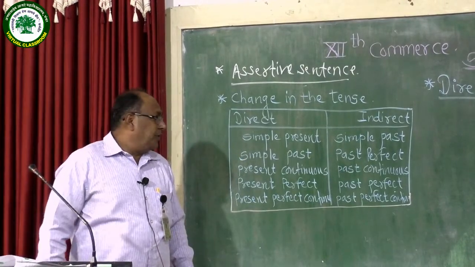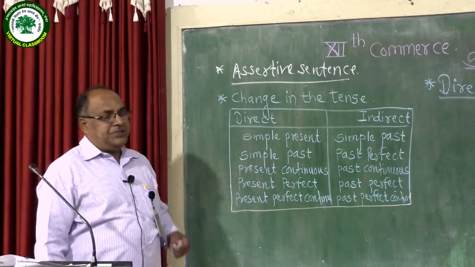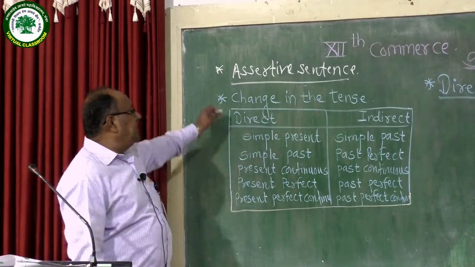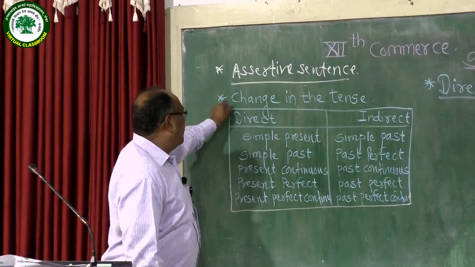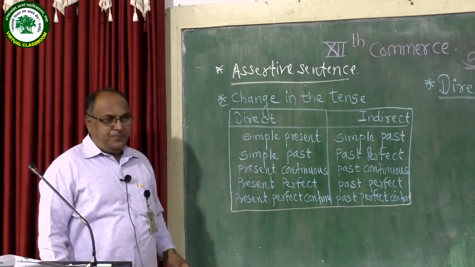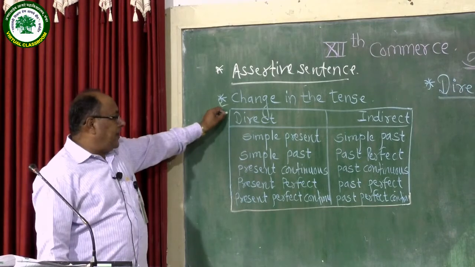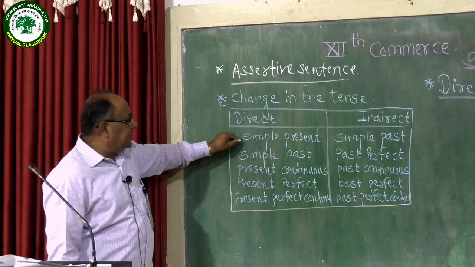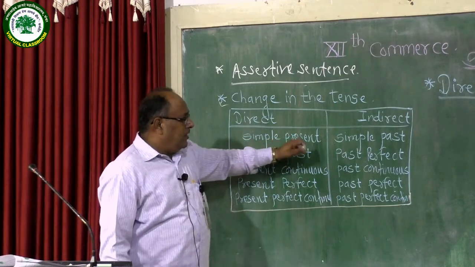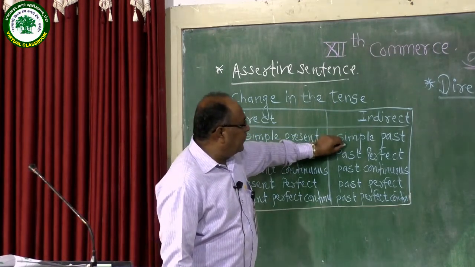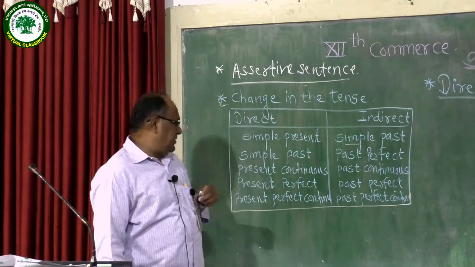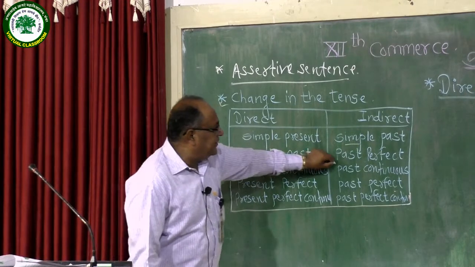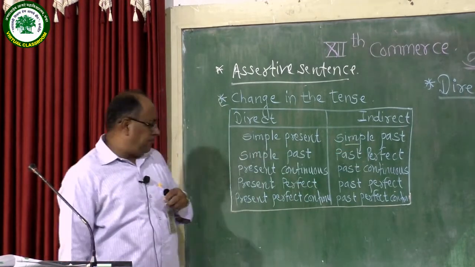Another important thing we should know is that while transforming direct into indirect speech, there is a change in tense. Look at this table. This table shows what necessary changes we should make. Suppose in direct speech there is simple present tense. While transforming into indirect form, we should make it simple past tense. In direct speech, if simple past tense is given, you should change it to past perfect in indirect narration.